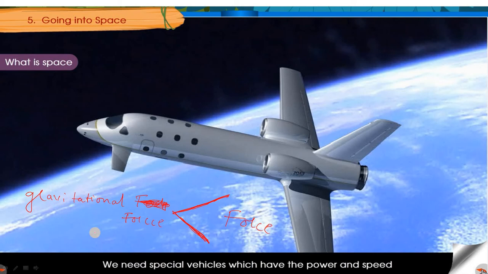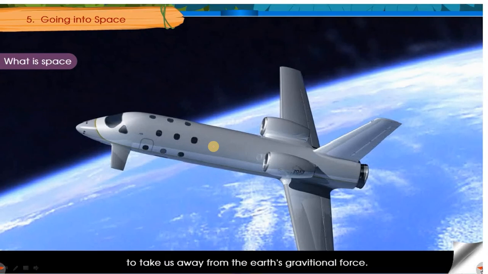For that reason, we make use of powerful machines. Rocket is a machine. This one is called a space shuttle. This is also a very powerful machine. These machines generate sufficient power so that you generate a force which is greater than the gravitational force. These are special vehicles which generate a lot of power. Due to that, a lot of speed is generated, and you can escape earth's gravity, or the earth's attractive force.